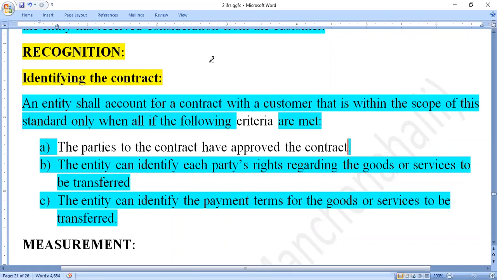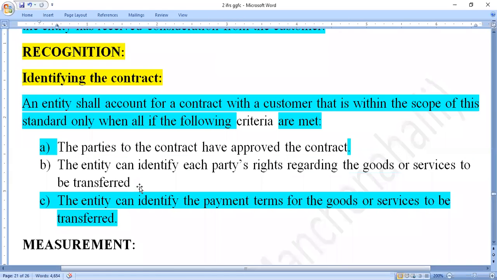And the second one here: the entity can identify each party's rights regarding the goods or services to be transferred. So here the entity, meaning the organization, must identify each party's rights, whether they are transferring the goods or services.